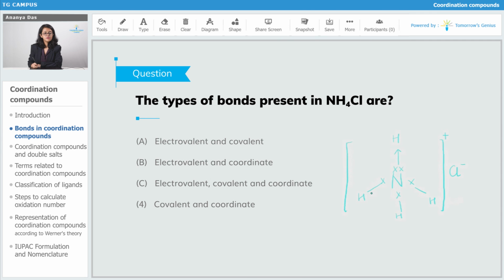So between the nitrogen and the hydrogen, this is a covalent bond, this is a covalent bond, and this is also a covalent bond, and this is a coordinate bond. And between the entire complex and Cl negative, there is an ionic bond. So this compound has covalent bonds, coordinate bonds, as well as ionic bonds. So the correct option is option C.